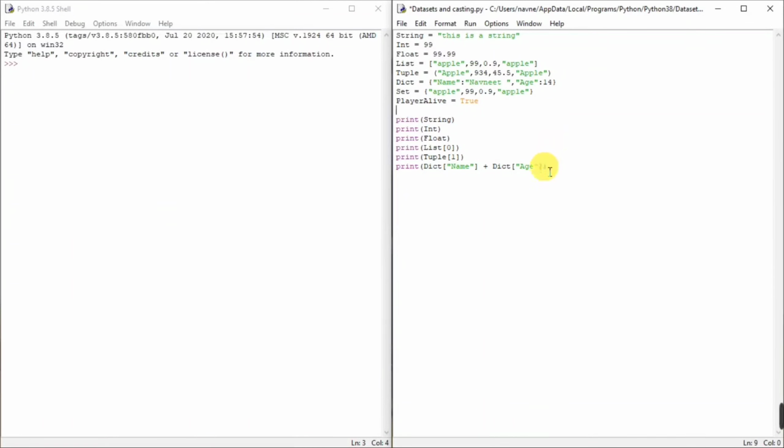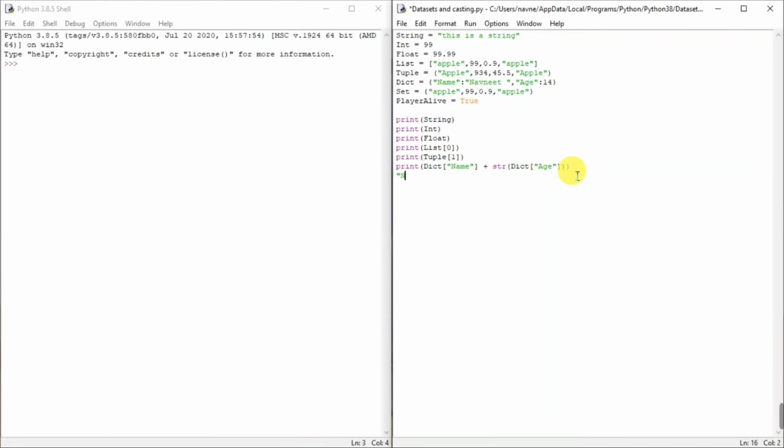So remember how do we do that? You just simply write str here and here. So now this age is converted into a string, that is 14. We could also do another thing, where we just make this a string, but that's not how coding works. It's a healthier way to convert a string like this. So I'll turn it back to 14. Now it's a string, and now we can concatenate them.